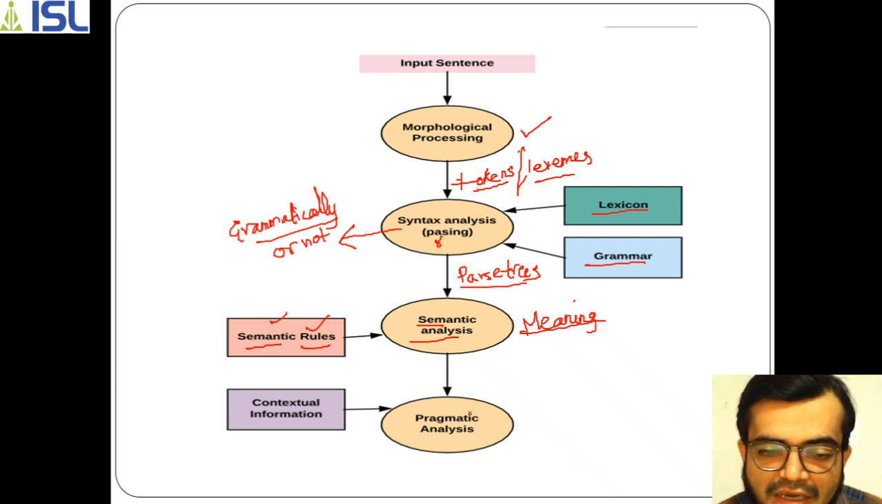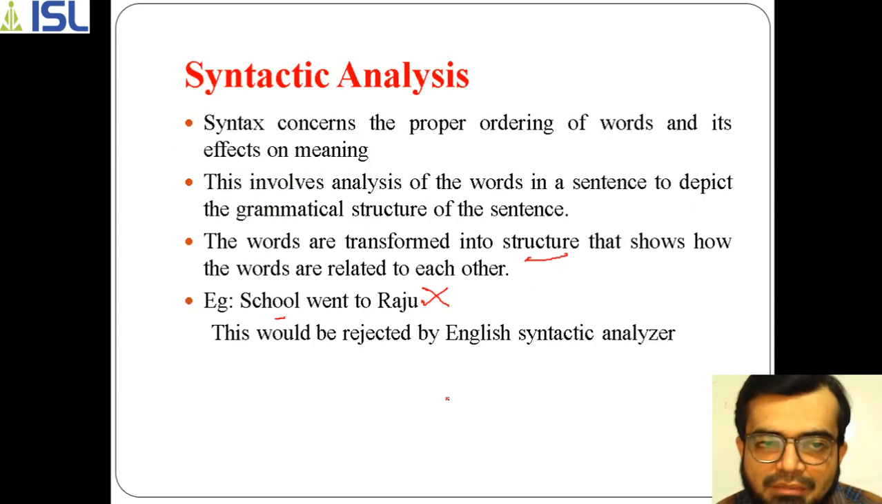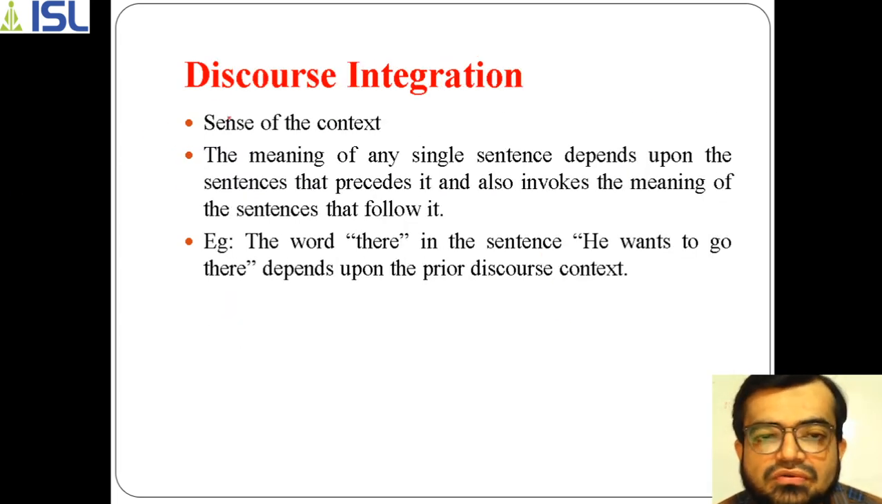The next comes pragmatic analysis. Before going to pragmatic analysis, we will look at discourse integration. Whenever we have a context, it concentrates on the sense of the context. For example, the word "there" in the sentence "he wants to go there." If you speak this directly to a machine, it first has to think who "he" is and which place "there" is. So the machine can't understand it directly.